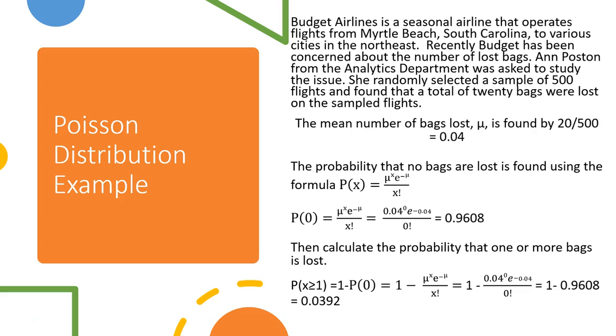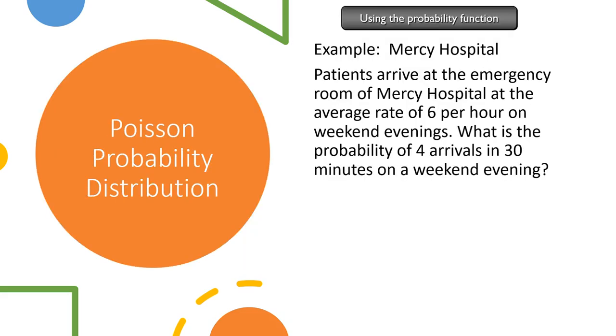Just like with the binomial probability distribution and the normal distribution, there are also tables available for you to look up these values for the Poisson distribution, as well as functions available within Excel to calculate these for you. Let's look at another example using the probability function.